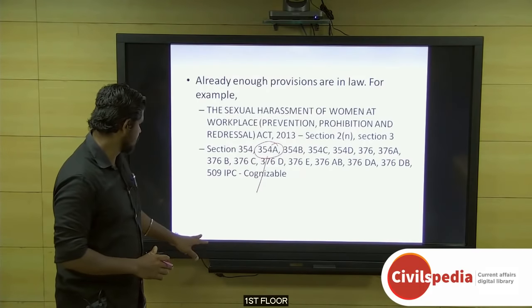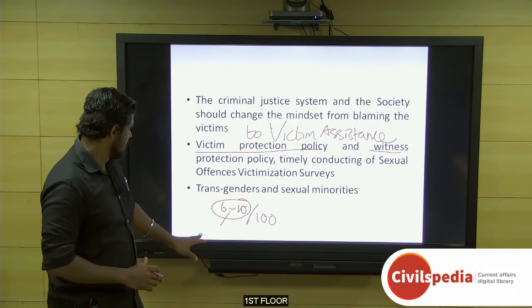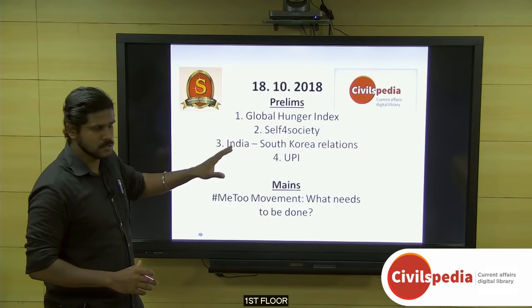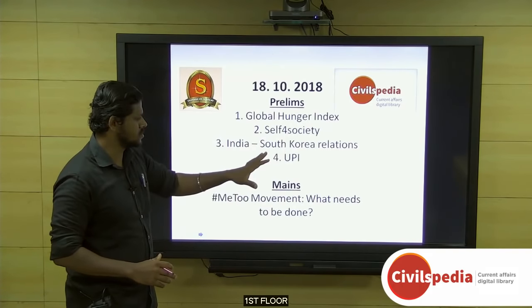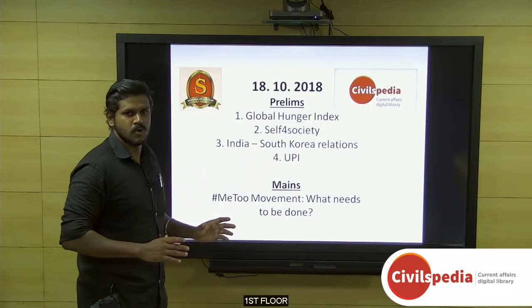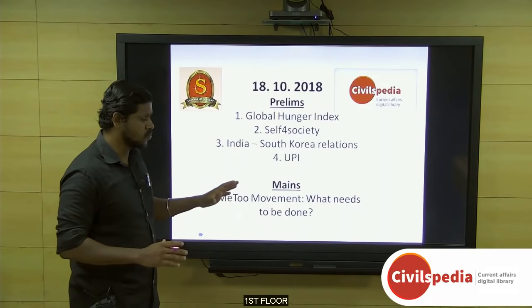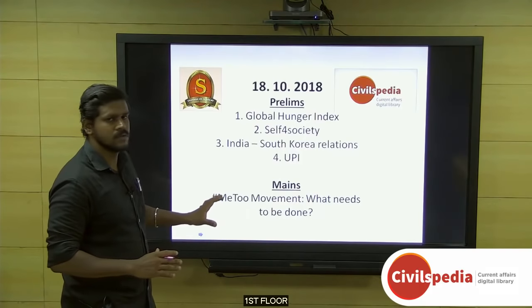And with this, we come to the end of this discussion on the MeToo movement and what needs to be done. Today we have discussed the Global Hunger Index, the Self4Society app, which is to be launched on October 24, and India-South Korean relations, particularly the Korean War Memorial and the Unified Payments Interface. And with the mains angle, we discussed what needs to be done for reporting behavior, particularly with the MeToo movement.